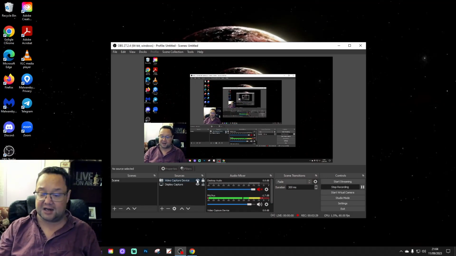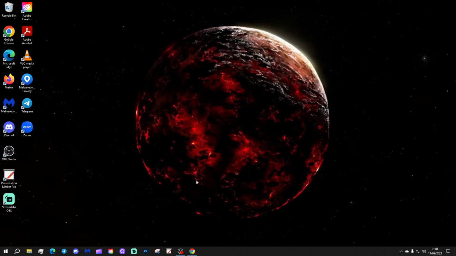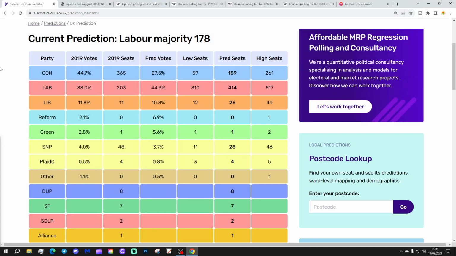Right, okay, let's have a look then at the prediction from Electoral Calculus for September 2023. This was released at the end of August, of course. So in 3, 2, 1, boom! There we go. And the current prediction is for a Labour landslide majority of 178 seats.